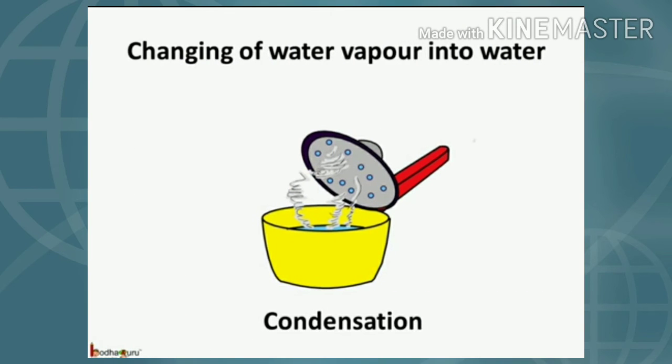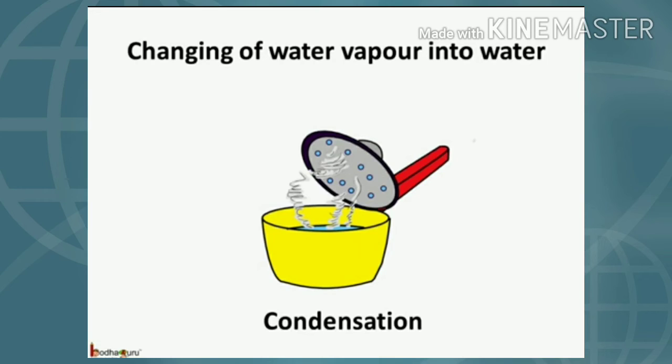Next, turn off the flame and cover the pan with a glass lid or a plate, right? Then you will see water droplets forming on the surface of the plate. The steam or water vapors that come in contact with the cold surface of that plate change back into the water form.